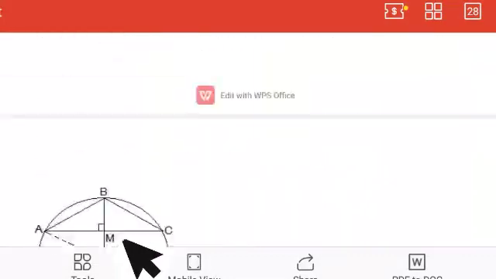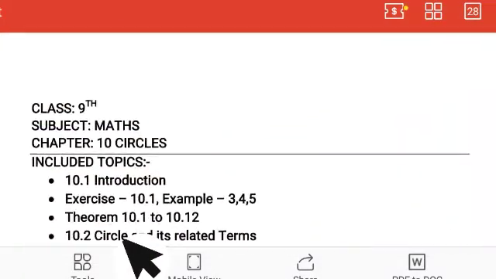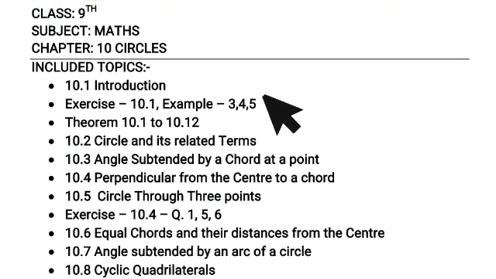So here we have completed our chapter. In this chapter only this many exercises are going to come. You have to learn all the exercises and examples also which are mentioned in the included topics. You have to read carefully and understand this chapter carefully, because this is one of the most important chapters.